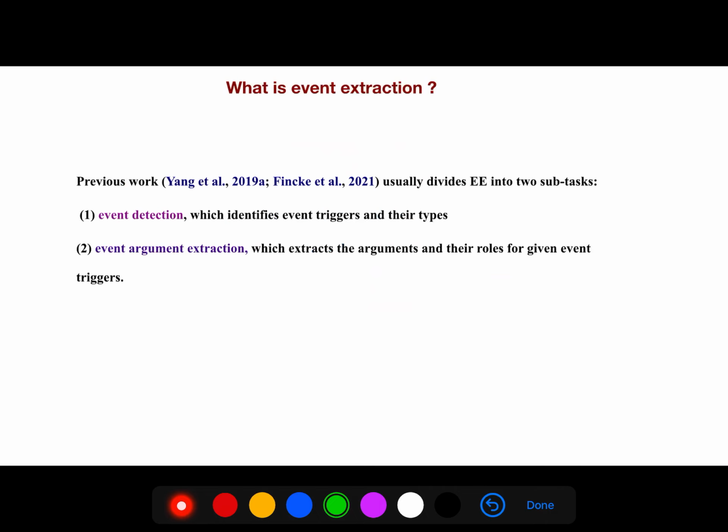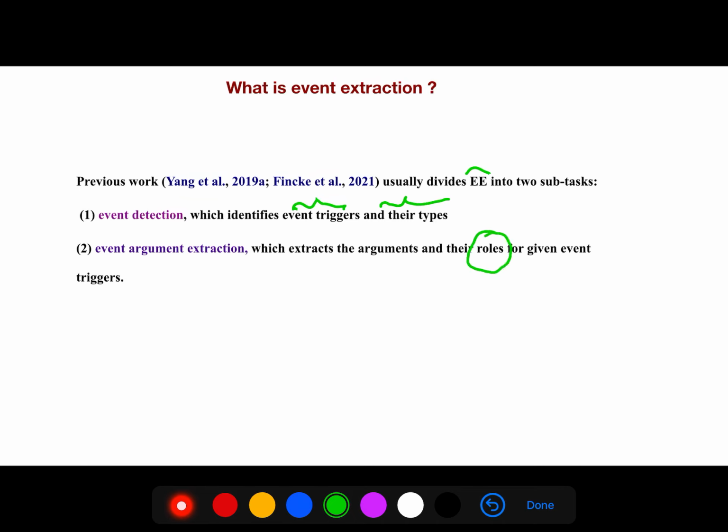But what is event extraction? It usually divides into two subtasks. First, you identify the event triggers and then their types, and then event argument extraction, which extracts the arguments and the roles.